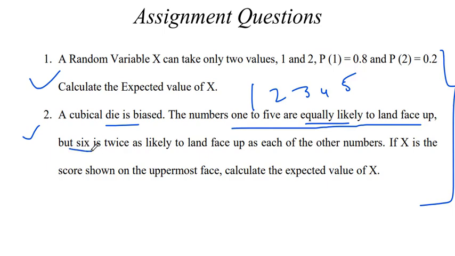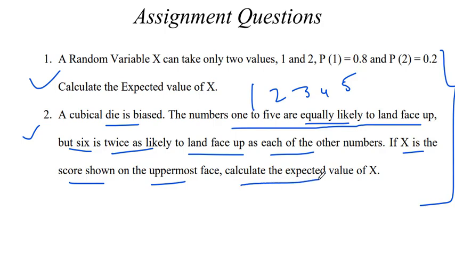But 6 is twice as likely to land face up as each of the other numbers. Compared to the other numbers, the probability of getting 6 is double. Now if x is the score shown on the uppermost face, calculate the expected value of x.